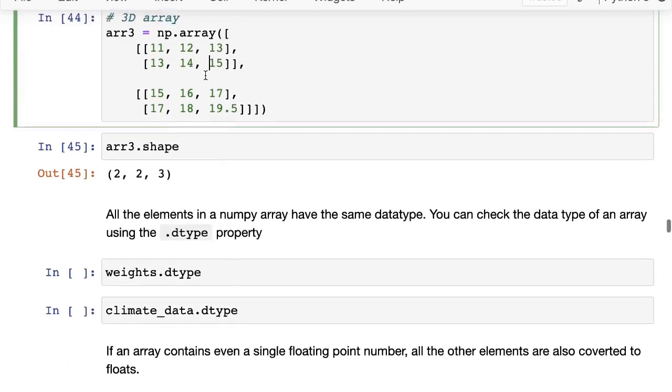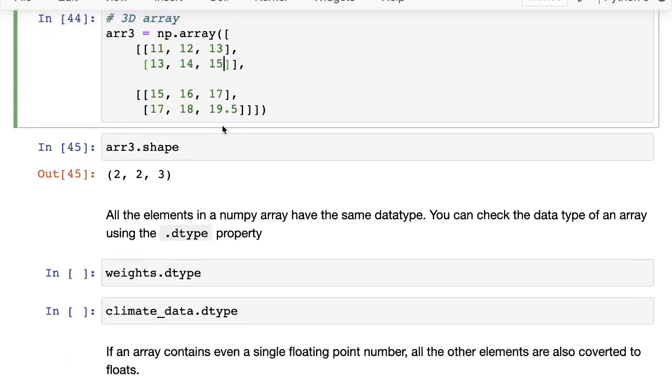Okay. So now you might wonder what happens if I do not have the same number of elements. You can do something like this, and then try creating this array and try printing out the shape of this array. Try looking at the array and see if NumPy is actually creating an n-dimensional array or not. Okay, it's a good exercise to just try this out.